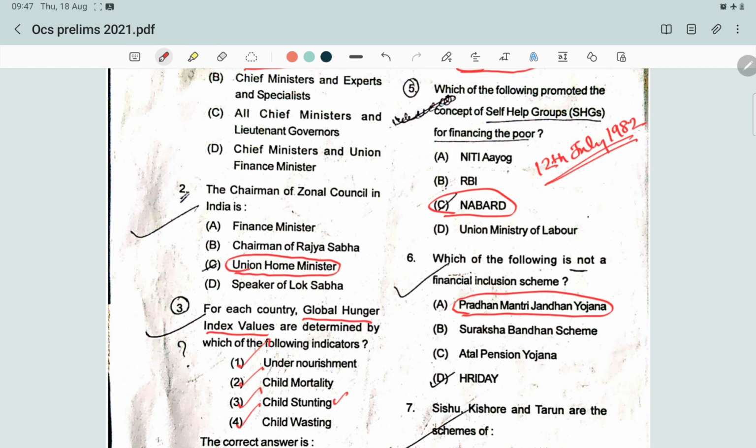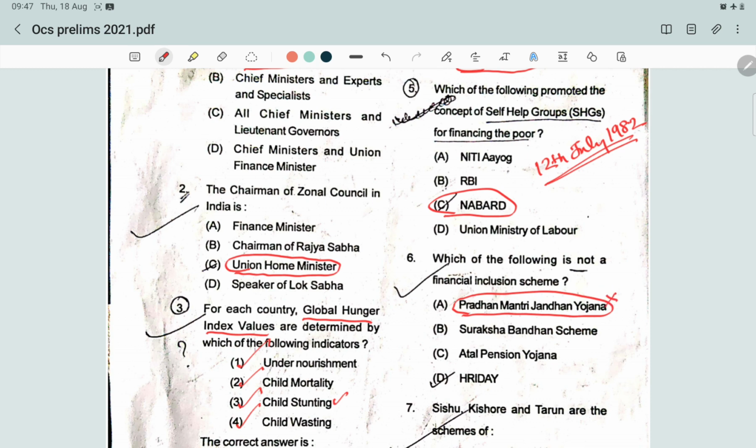Pradhan Mantri Jan Dhan Yojana is a national mission specifically for financial inclusion, that is, to ensure access to financial services to all, irrespective of age, caste, social status, or economic status. So definitely it is a financial inclusion scheme. So it is not the right answer.